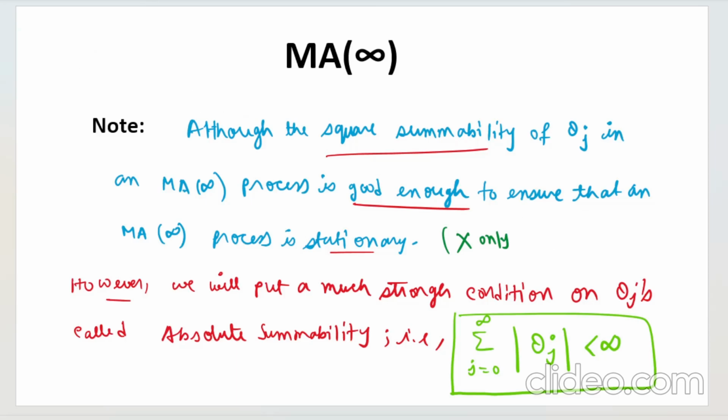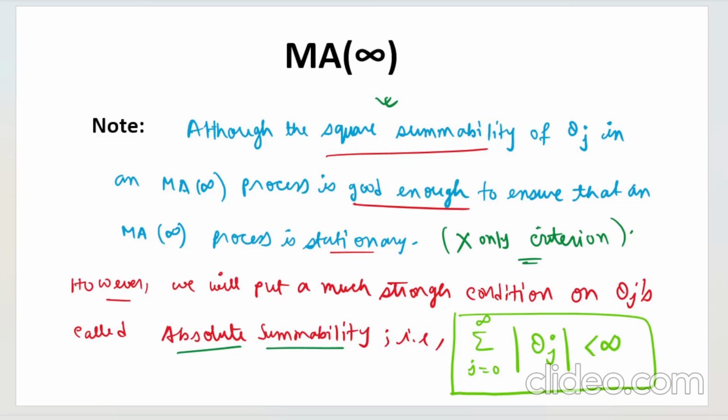Let me write it. It is not the only criteria. We can also put a much stronger condition on theta j's, which is known as absolute summability. Absolute summability will be required when we go into some other aspects of time series. We will be covering that in this playlist also in some other video.